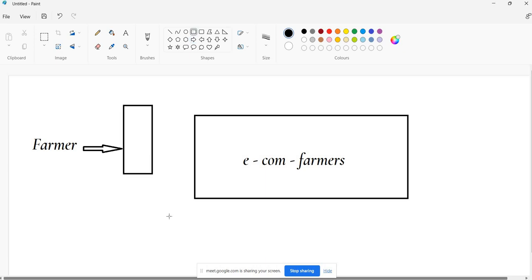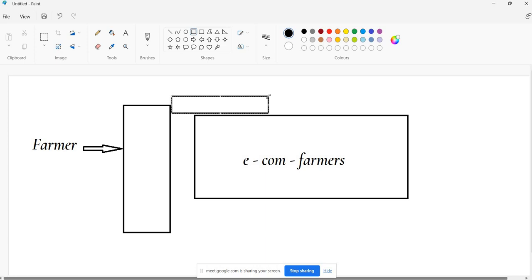Even the government will purchase some products at a minimum or maximum rate, whatever it is. These persons will store the products somewhere, and whenever there is a good market, based on that they sell to the customers.